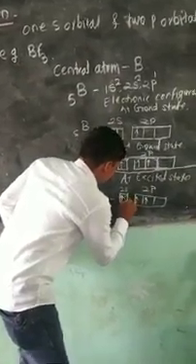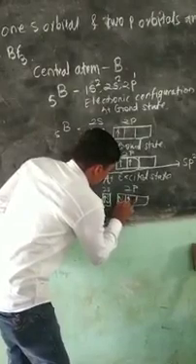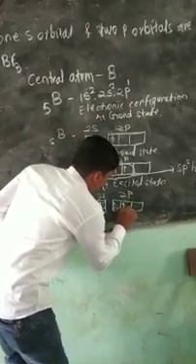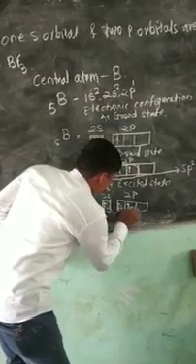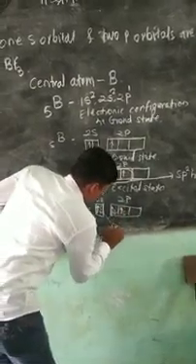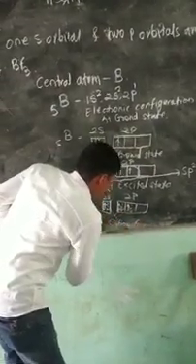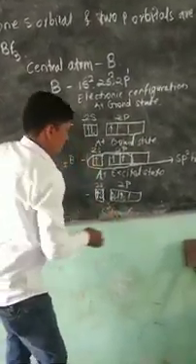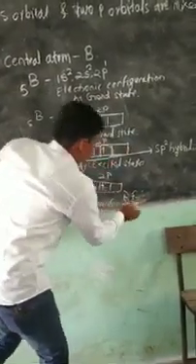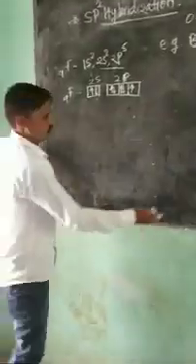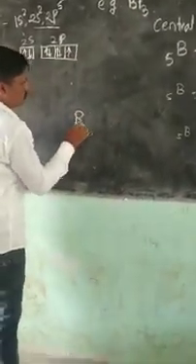Just I put the dotted electrons, these are from the fluorine atom. So we get the molecule BF3.